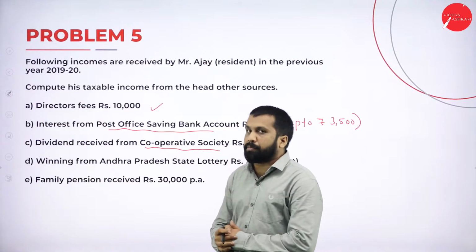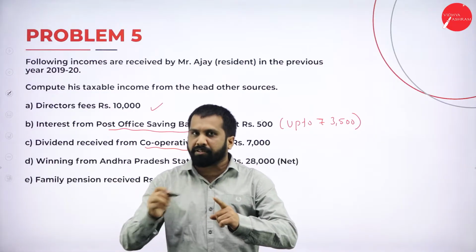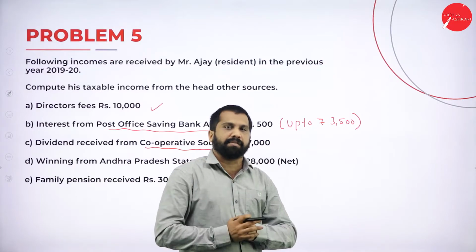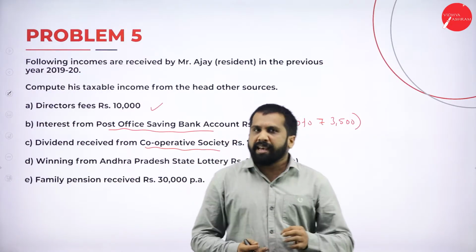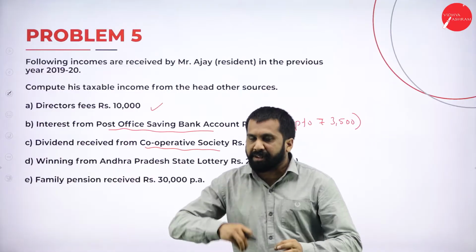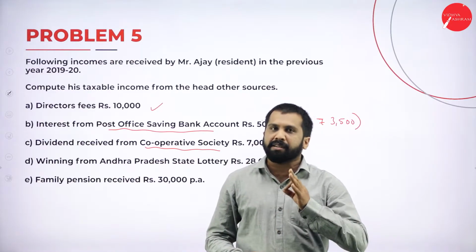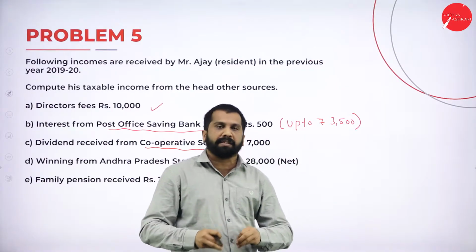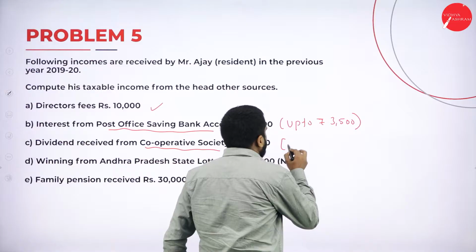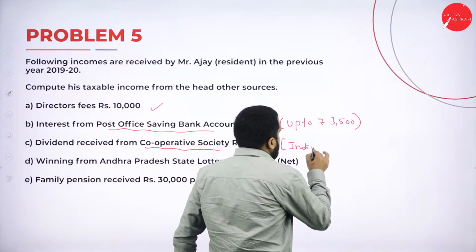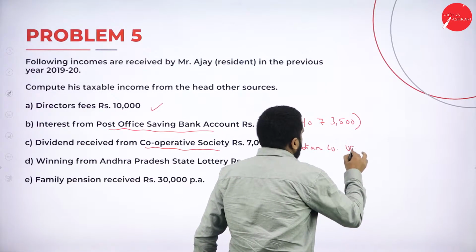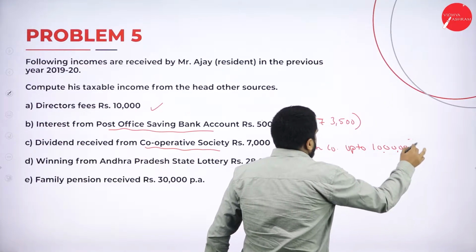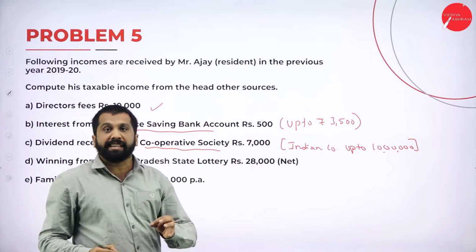Then, dividend received from cooperative society. So already I spoke about dividend. Remember, if it is not written, write it down. All the dividend from an Indian company is exempt. Again I will repeat, any dividend collected from an Indian company is exempt. Now, up to what limit? Yes, if it is an Indian company, up to 10,000. Sorry, not 10,000, 10 lakh. Up to 10 lakh exempted if it is an Indian company.